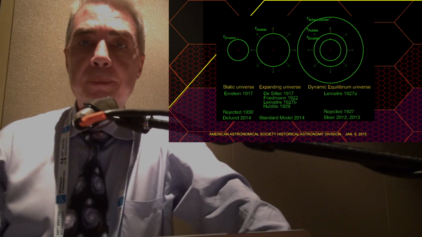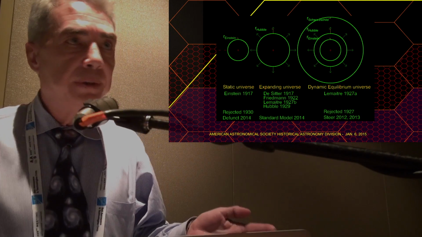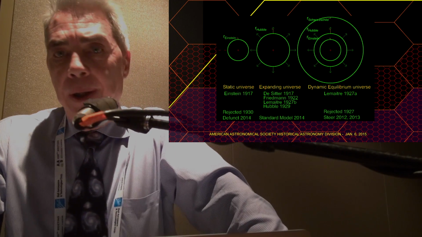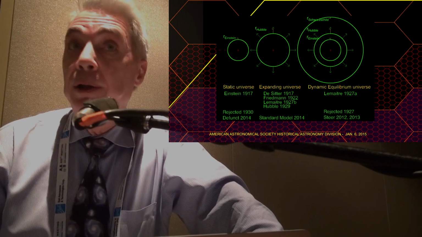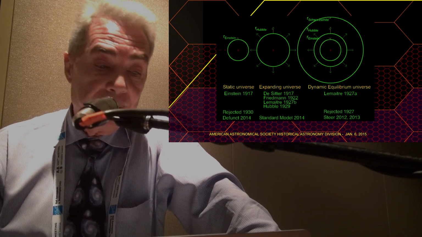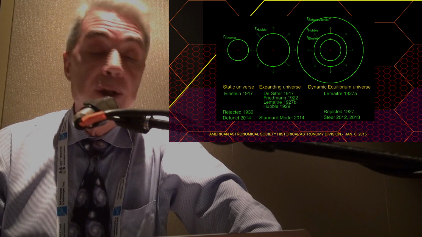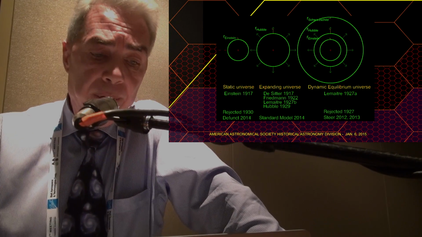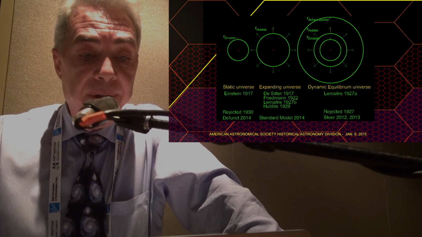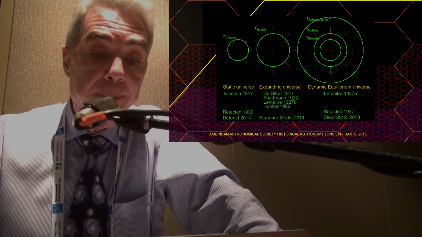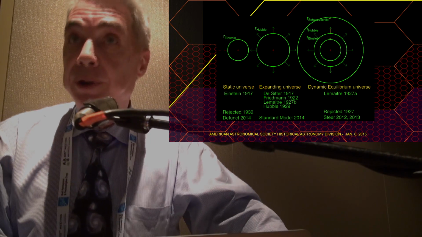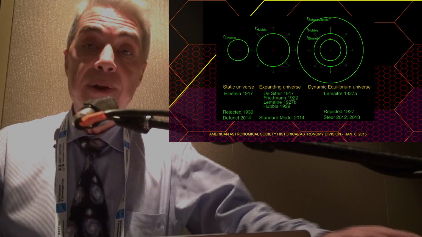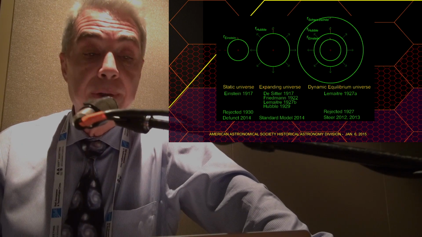And the models we speak of began, of course, with the first, the static universe by Einstein in 1917, shown on the left, followed pretty quickly by the expanding universe, that through the iterations you see there, including Lemaitre's, has gone on to become the standard cosmological model we have today, the Big Bang theory shown in the middle. And on the right, this dynamic equilibrium universe by Lemaitre in 1927, an alternate model I spoke a bit about last year, of interest because it incorporates both the models you see on the left. You have the static universe in the center surrounded by the expanding universe and all that contained within the confines of a black hole defined by the Schwarzschild radius.